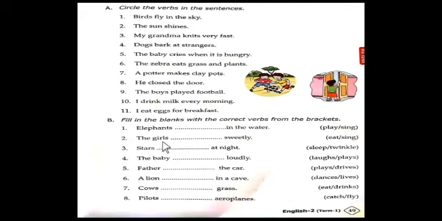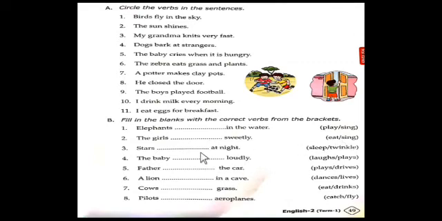Second one. The girls dash sweetly. The verbs are eat, sing. So can you guess which form of the verb is correct in this place here? Eat does not work out here. So the correct verb is sing.